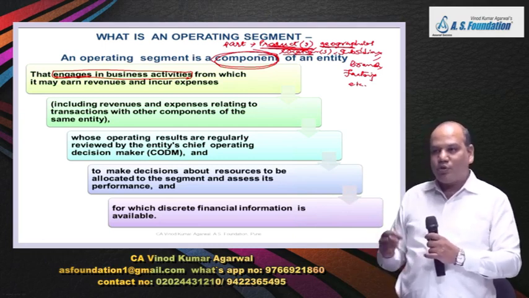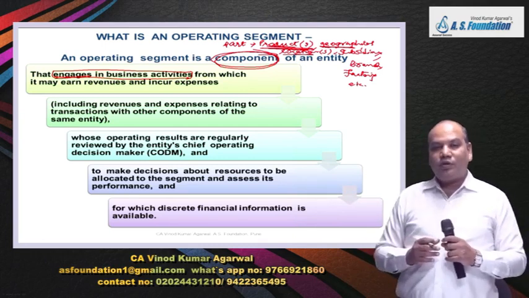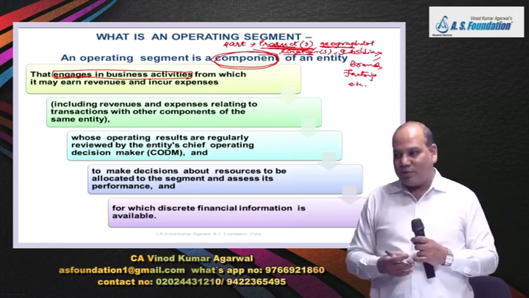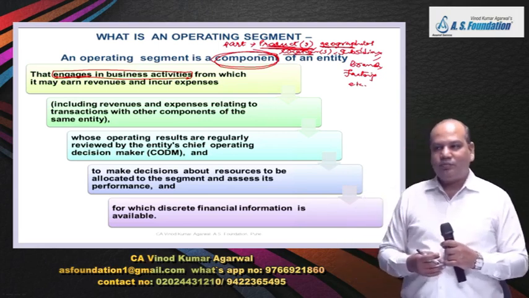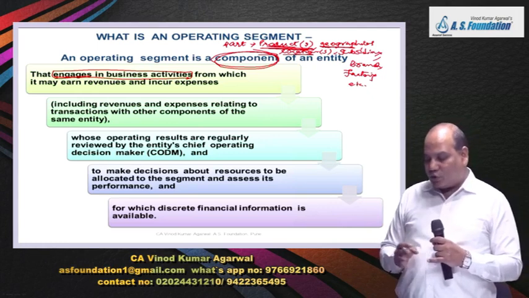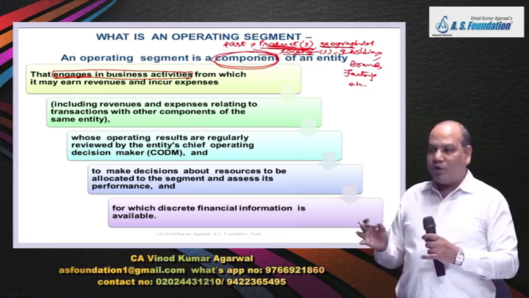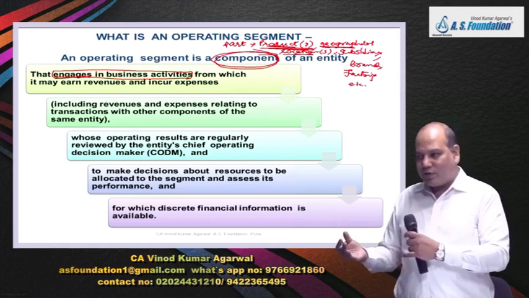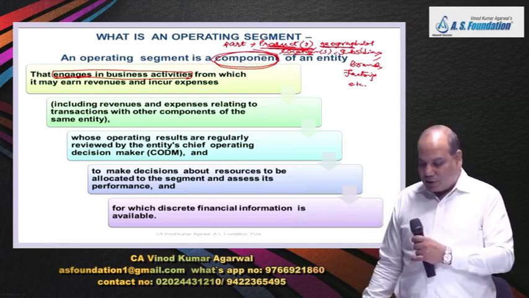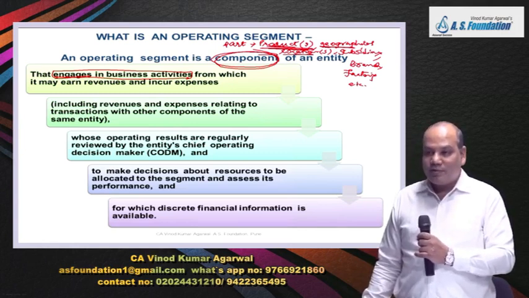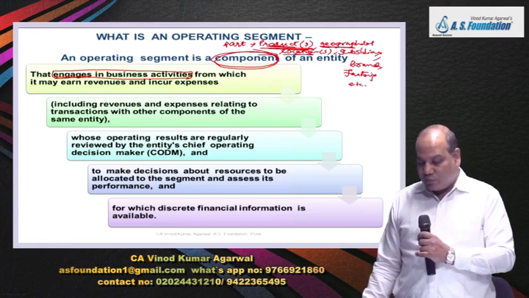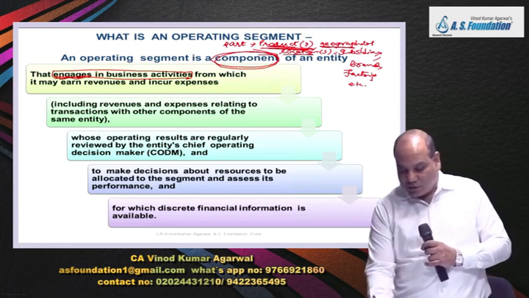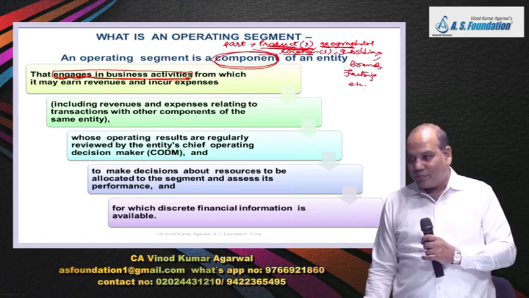Or for example, a question which also comes in exam, that the head office does the investment of surplus money. Many companies don't have a specific department for investment. Once in a while, if there is a surplus, they invest. Will that investment activity become an operating segment? The answer is no, if they are not engaged in that activity regularly.